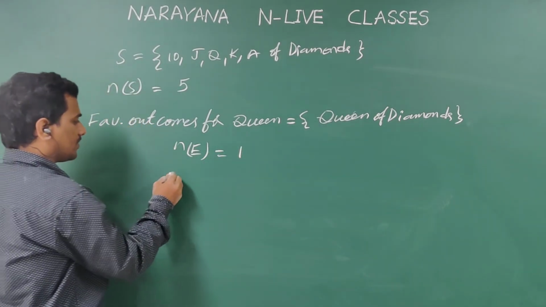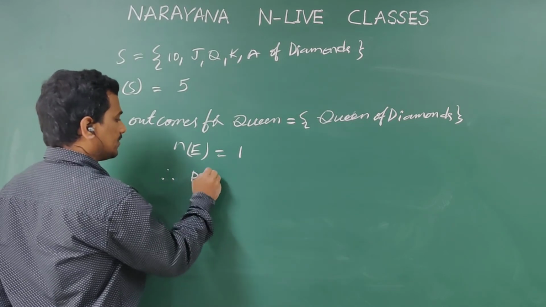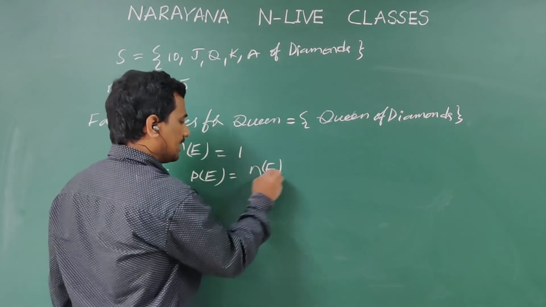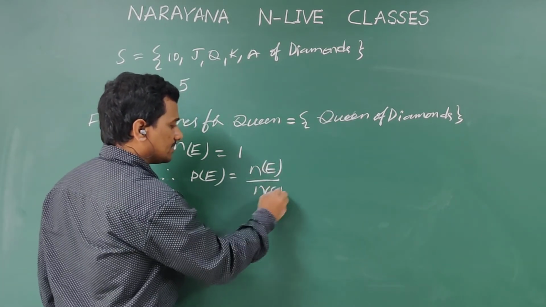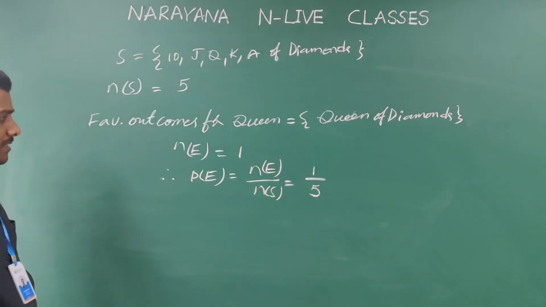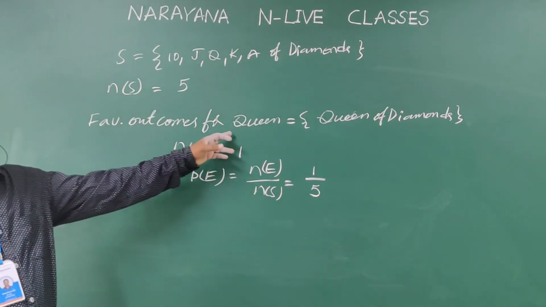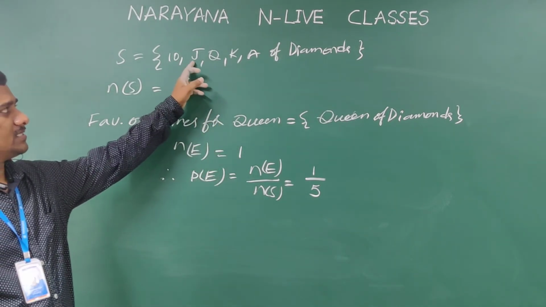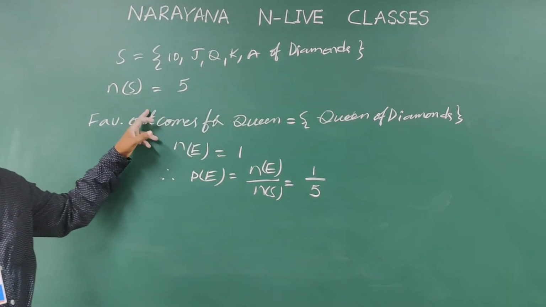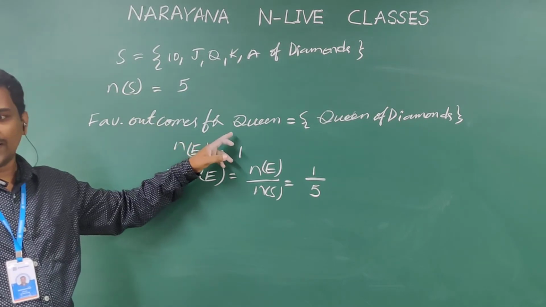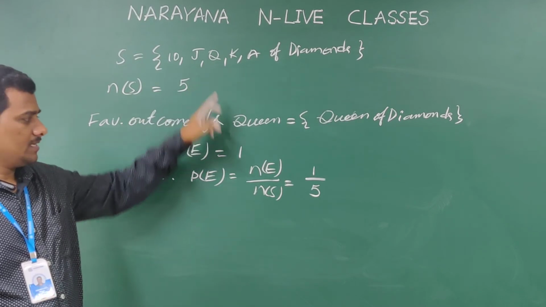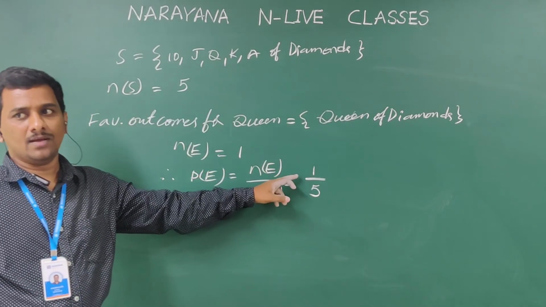Therefore the probability of E is n of E by n of S, that is 1 by 5. Queen is the only one possibility we have out of the 5 cards, so 1 by 5 is the answer.